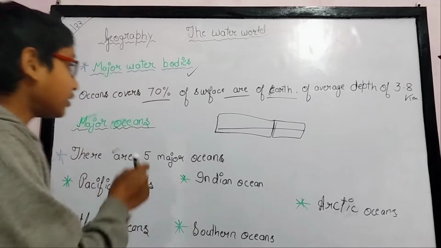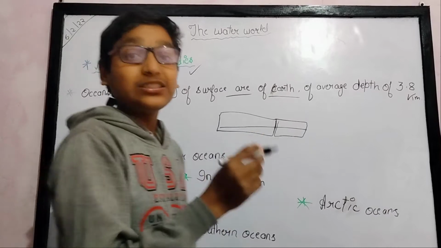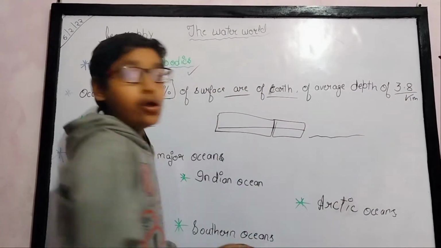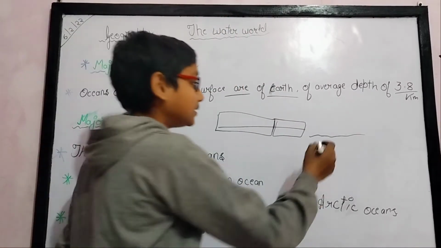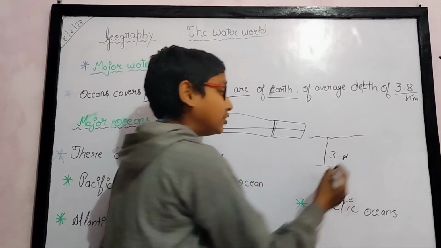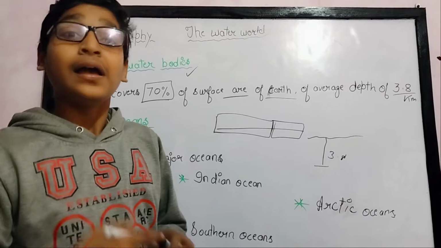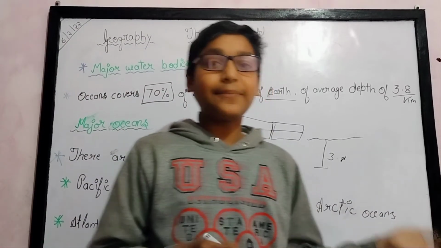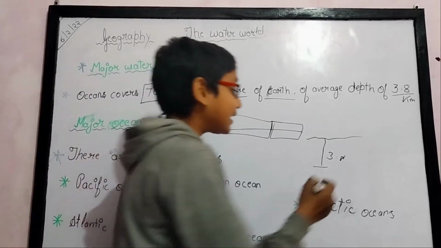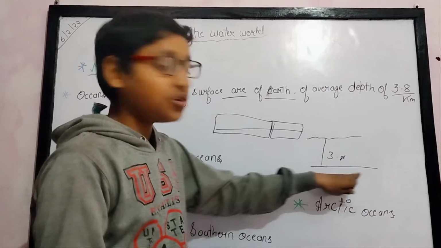The ocean has an average depth of 3.8 kilometers, which means about 3 kilometers to the ocean bed, and it can be much deeper, like in the Pacific Ocean, which has a trench. What is a trench? This is the ocean and this is the ocean bed.